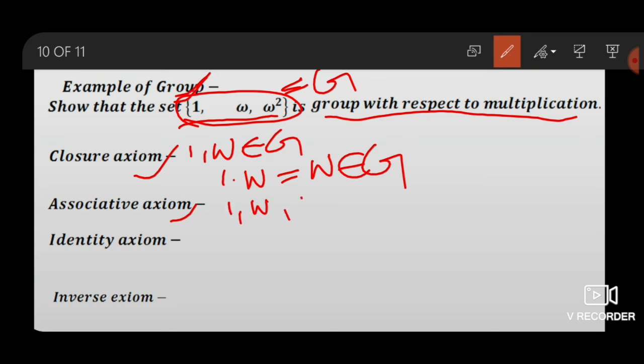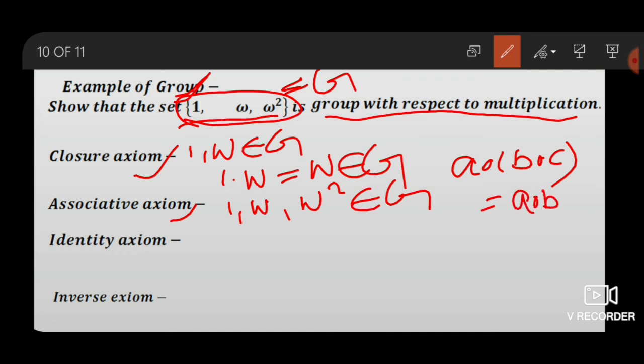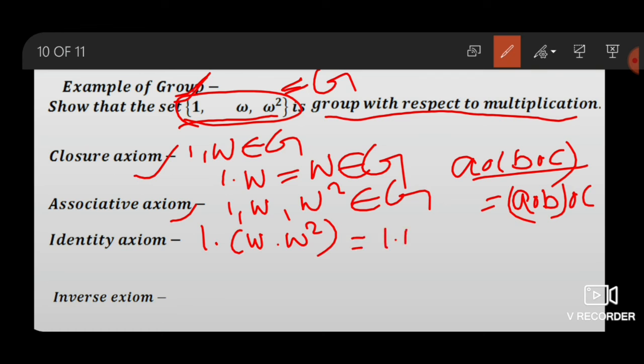Associative axiom: any three elements of this set 1 comma omega comma omega square belong to G. By group theory, A operation B operation C equals A operation B operation C for all A, B, C belongs to G. Then 1 dot omega square equals 1 dot omega square.